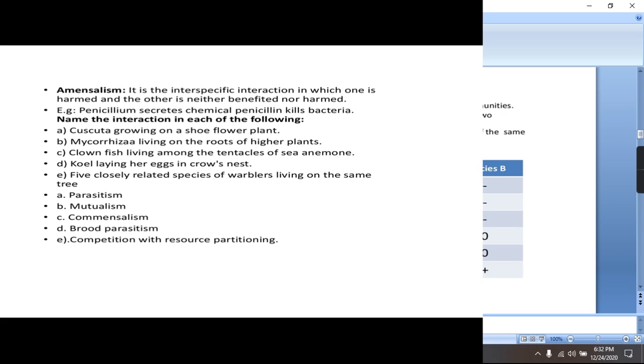Next interaction is amensalism. In this interaction, one organism is harmed and the second one is neither harmed nor benefited. For example, Penicillium secretes the chemical penicillin, and this penicillin kills the bacteria.